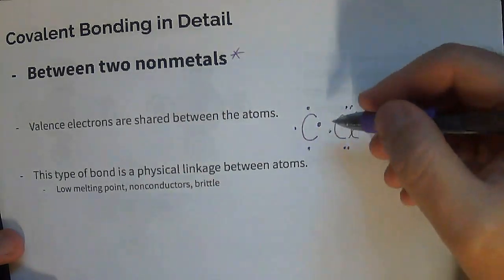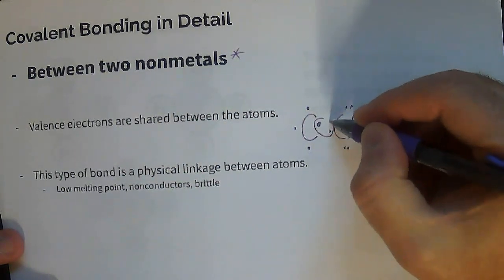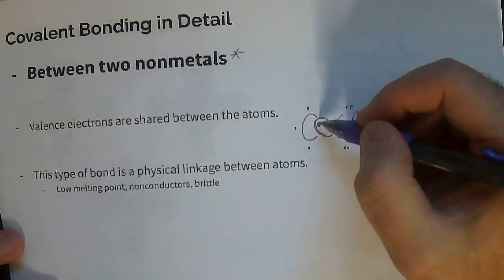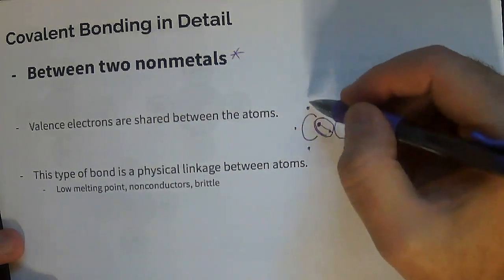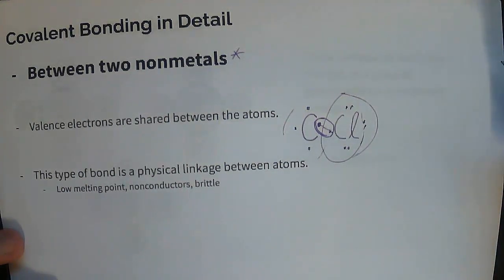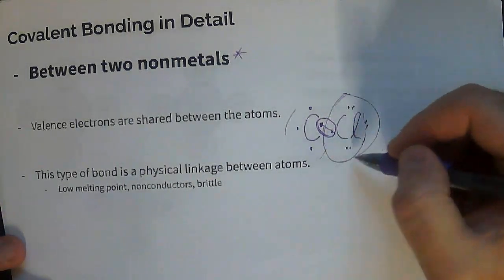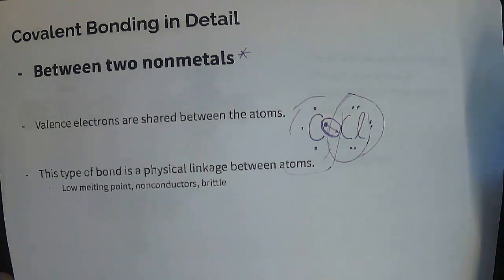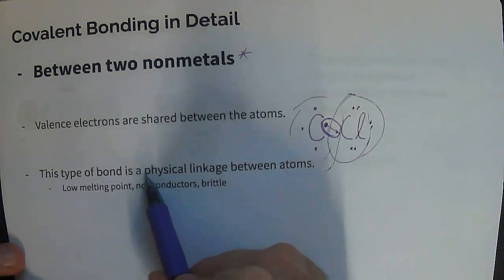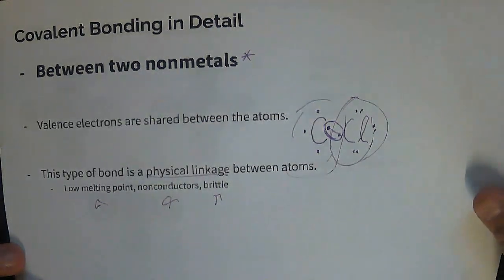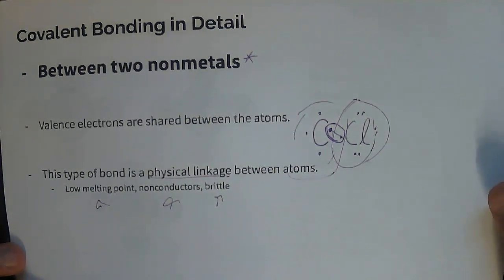But the point is that these electrons will be shared. And so now chlorine and carbon are sharing these electrons. And so this creates a physical linkage, an overlap in the valence between these 2 atoms. Okay, it doesn't form ions. The atoms stay atoms. Okay, and so that is a covalent bond. And because the bond is a physical linkage, it creates low melting points. They don't conduct, and they're actually brittle, or can be brittle when those compounds are formed.